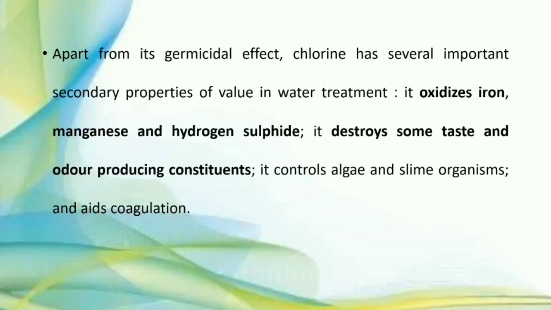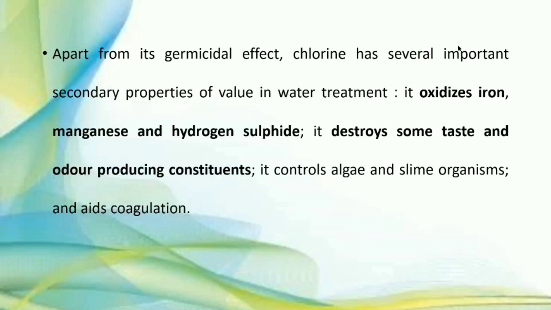Apart from its germicidal effect, chlorine has several important secondary properties also, like it oxidizes the iron, manganese, and hydrogen sulfide in the water. It also destroys some taste or odor producing constituents.